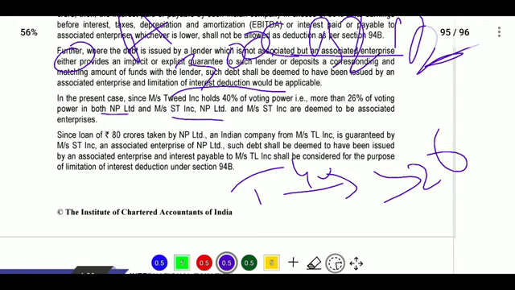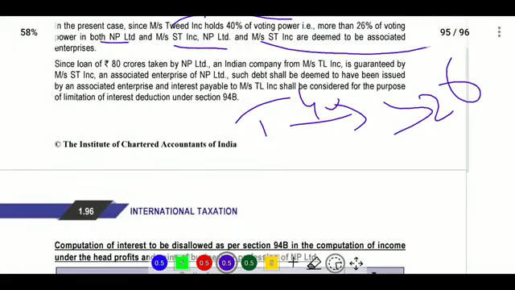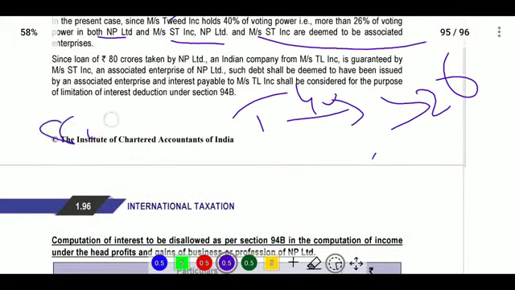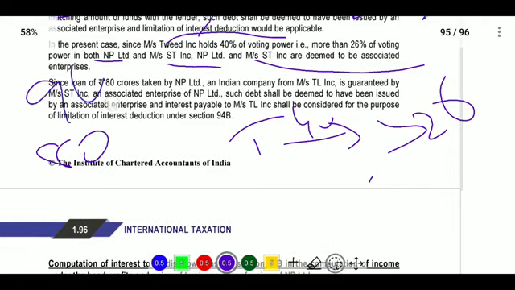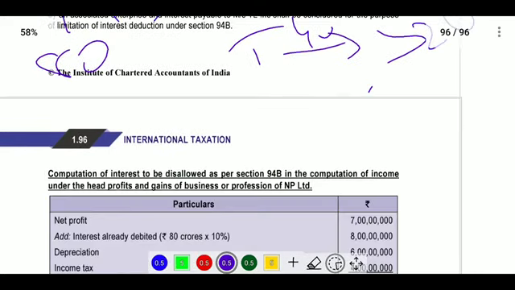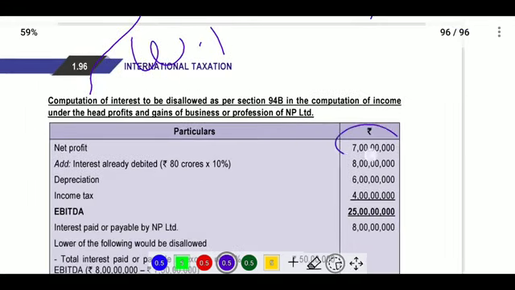Next, here in the present case, since T Limited holds 40%, so more than 26% voting power, both NP and ST will become deemed associated enterprises, and ST Incorporated is deemed to be an associated enterprise. Here the loan taken was 80 crores by the Indian company, guaranteed by ST, an associated enterprise. Since the debt is deemed to have been issued by an associated enterprise, interest is payable and allowed as deduction as per section 94B, that is the actual or 30% of EBITDA. Next, 80 crores is the loan amount, 10% is the interest rate. Net profit was provided, and we will add back interest, depreciation, and income tax.